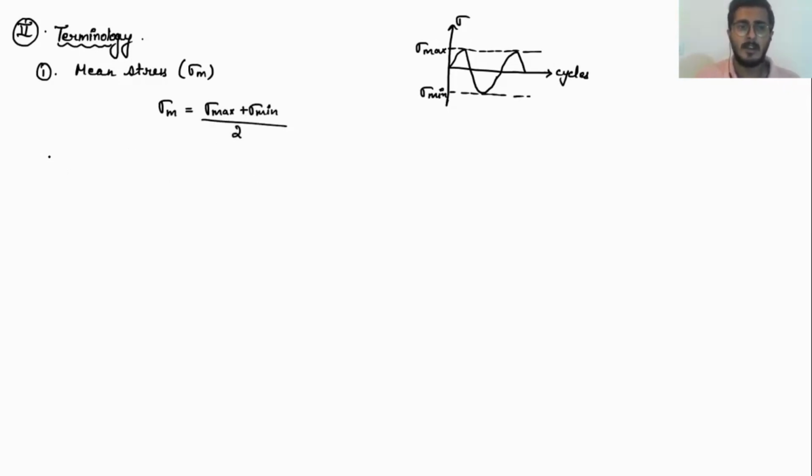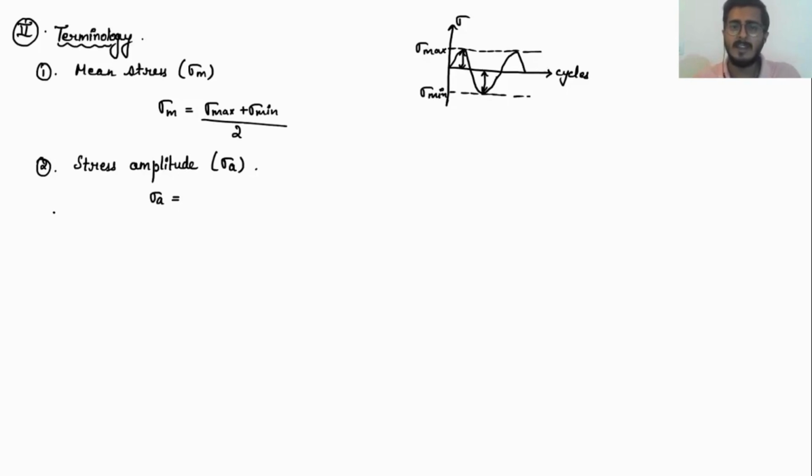Similarly, next comes the stress amplitude, which is represented as sigma A. The stress amplitude sigma A is nothing but this value. This is my amplitude, and similarly this is my amplitude.